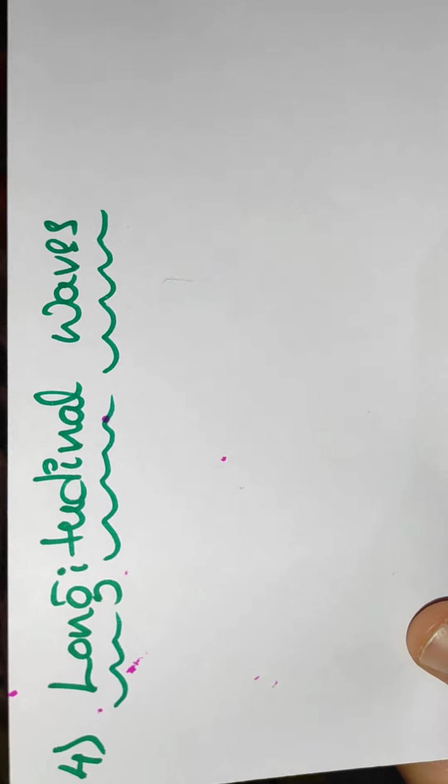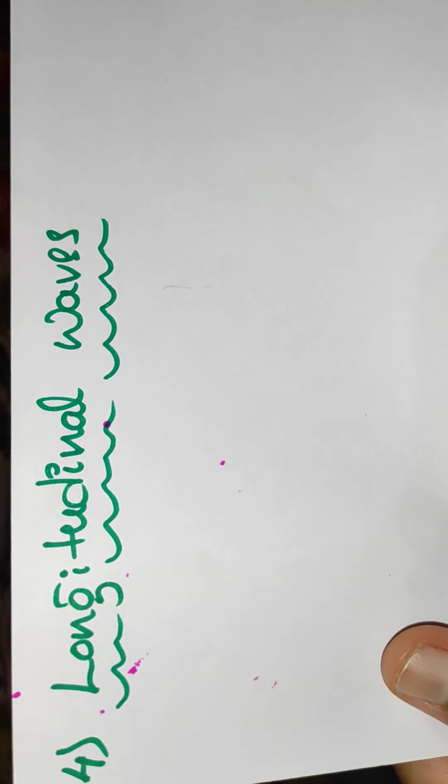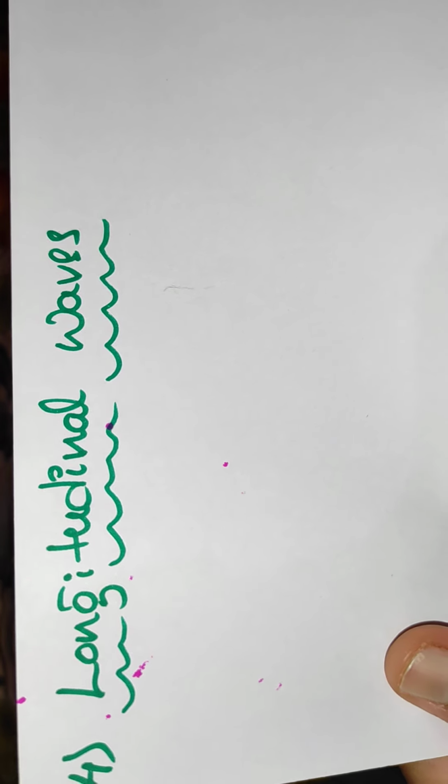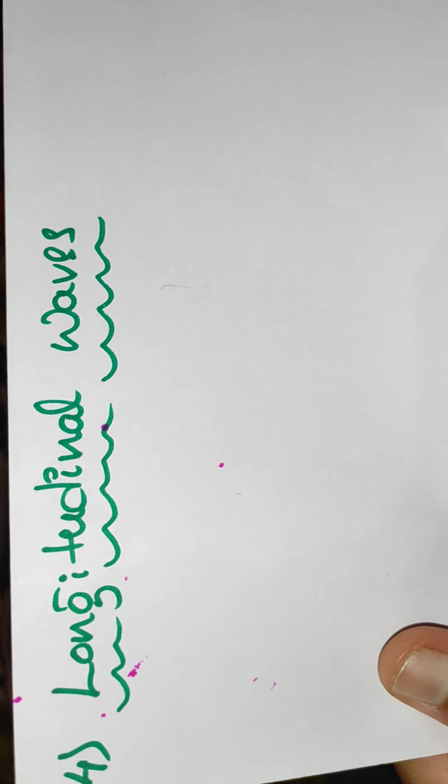Now at last the fourth type, the longitudinal waves. In transverse waves, the disturbance occurs perpendicular to the direction of propagation of the wave.